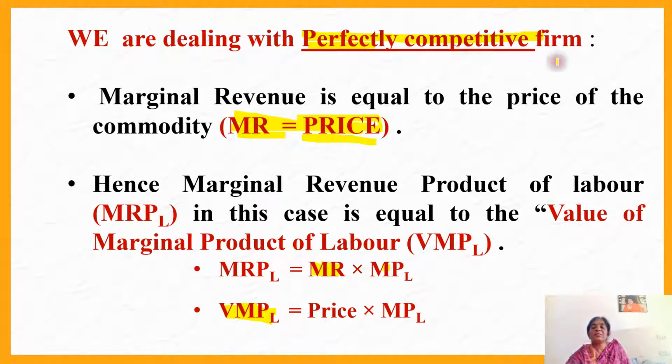Hence, marginal revenue product of labor in this case is equal to VMPL, the value of marginal product of labor. Instead of MR, we substitute price. When you multiply any output units by the price, you get the value of that output. That is what is called the value marginal product of labor.